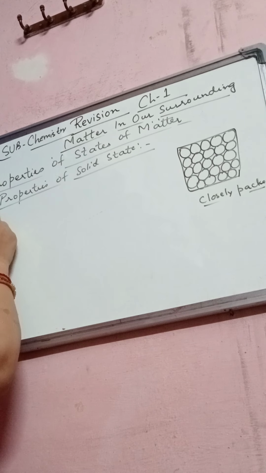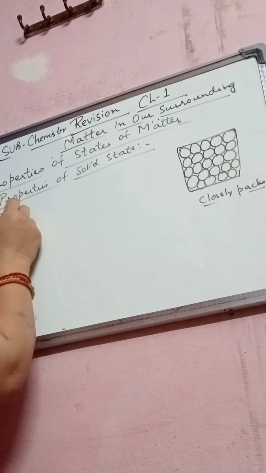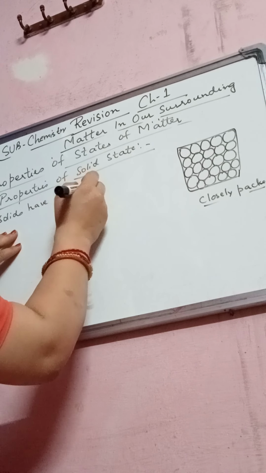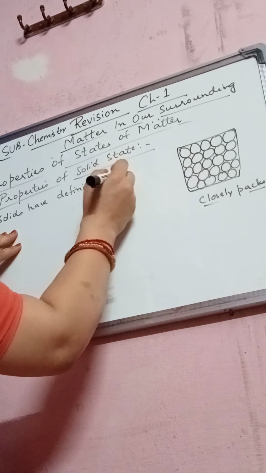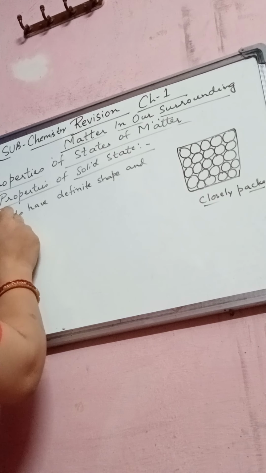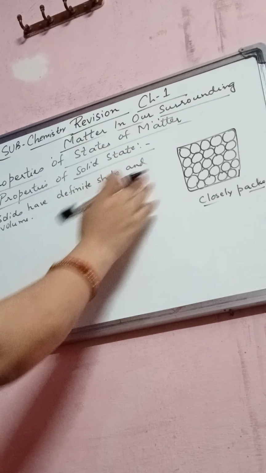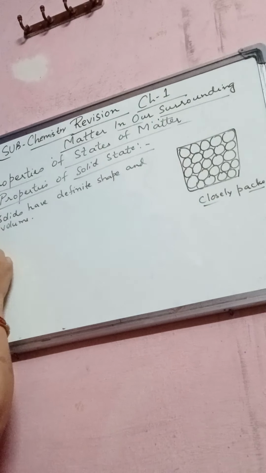The first property of a solid state is that solids have definite shape and volume. This is because of the presence of very strong cohesive forces between the particles. There is no space, they are closely packed, right?